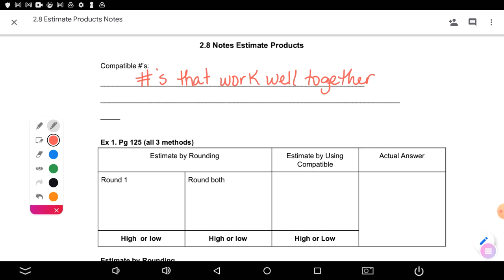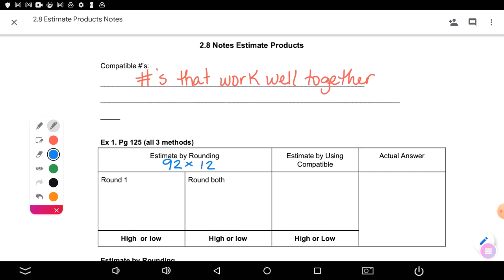But on page 125, the first example tells me to do 92 times 12. So I want you to write this right here. 92 times 12. Now, to estimate, we round the problem to make it a mental math problem. You can round one of the numbers or both of the numbers. Depending on how well you know your multiplication facts up to 12 times 12, you may round it differently than the person next to you, and you may both be correct, okay?